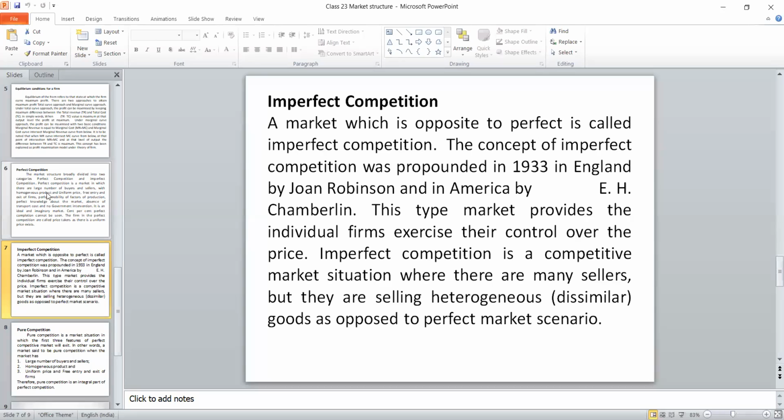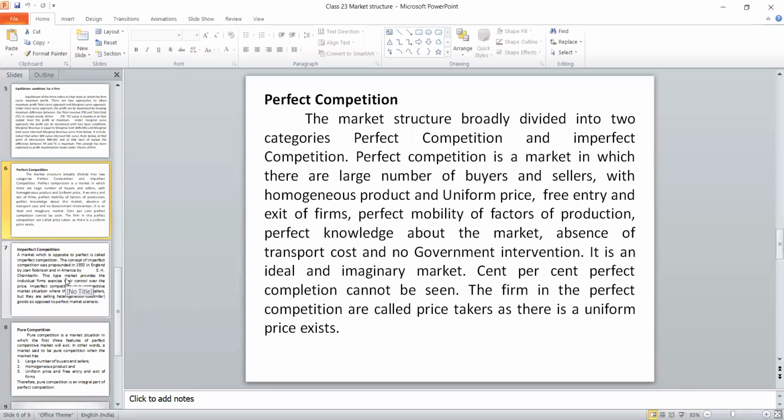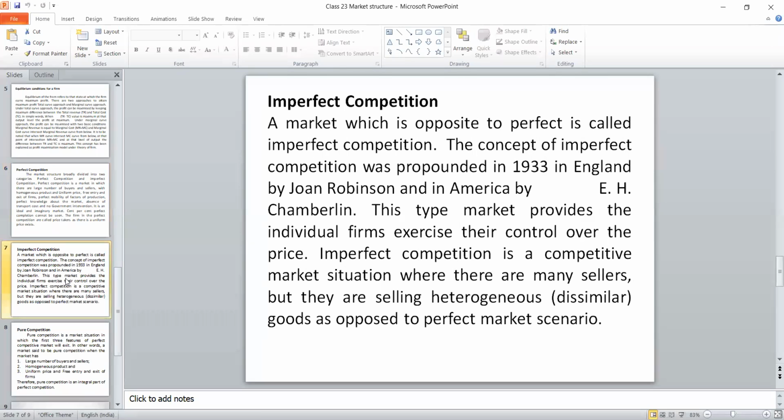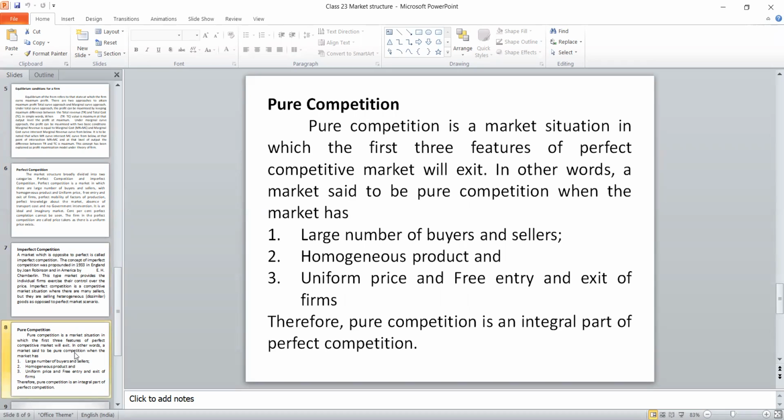So the difference between perfect competition and imperfect competition is that if all 7 prescribed features are there in a market, it is perfect. Suppose any of that 7 package is not available, then we call it an imperfect one. But there is one new type called pure competition. When the market fulfills the first 3 features, what are the first 3? Large number of buyers and sellers, identical products, that is homogeneous products, and free entry and exit of the market with a uniform price. If that is there, then we have to call that market a pure market.